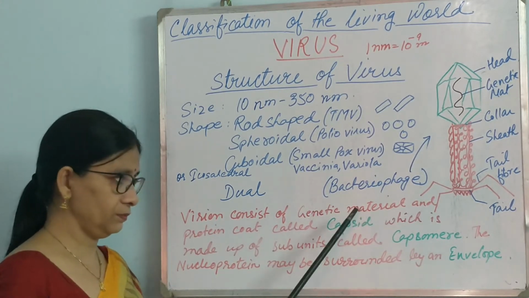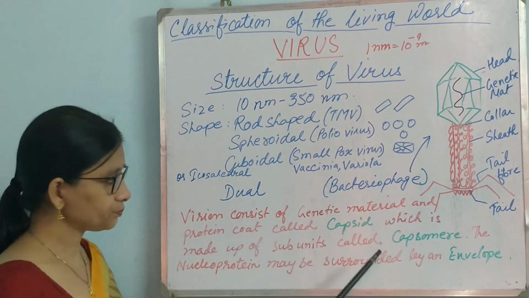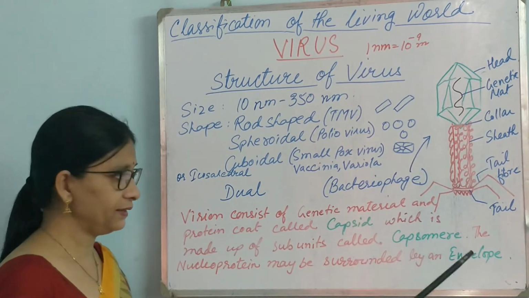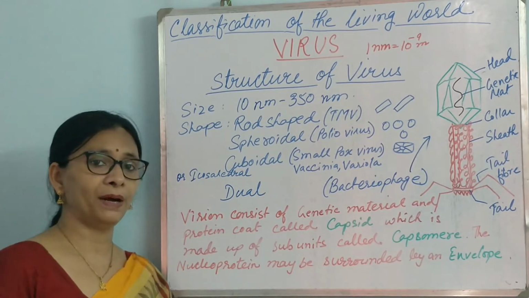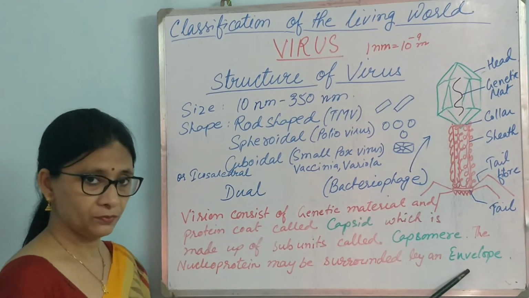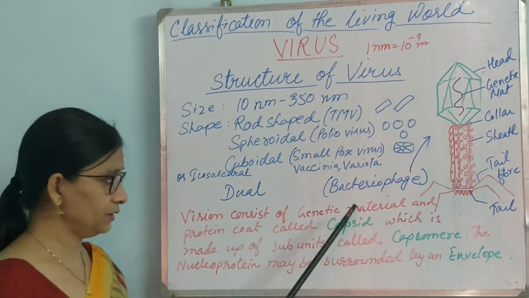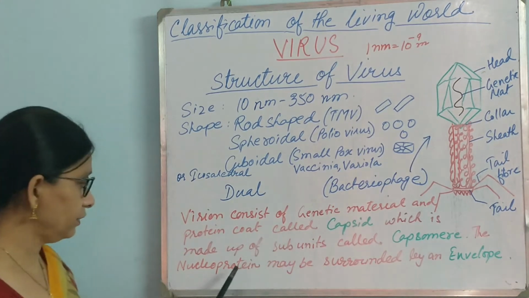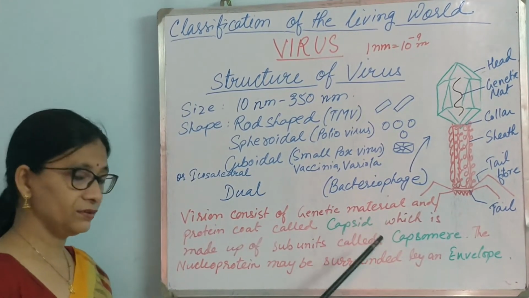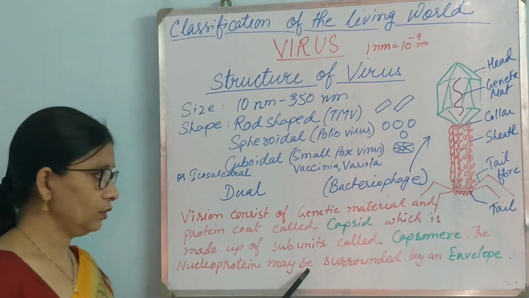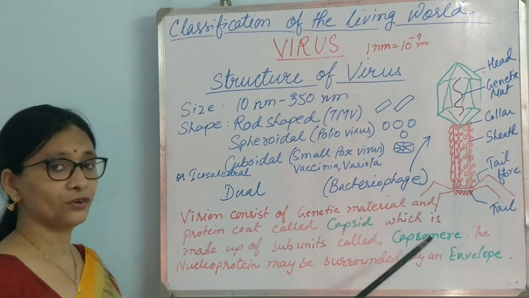Virion therefore will consist of genetic material and a capsid. Capsid consists of capsomere, as I have already told you, and sometimes the capsomere may further be covered by an envelope. The capsid and genetic material together are known as nucleoprotein, because it is nucleic material and protein. So it may be covered by an envelope. So that is about the structure of virus.